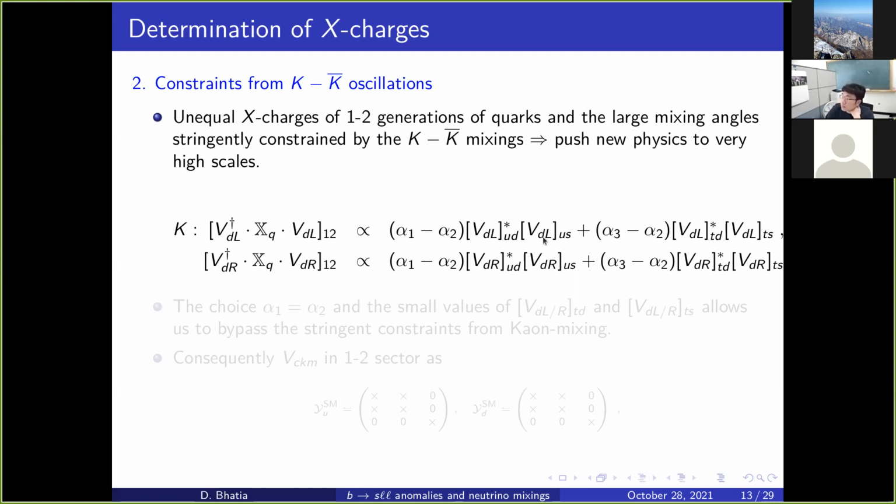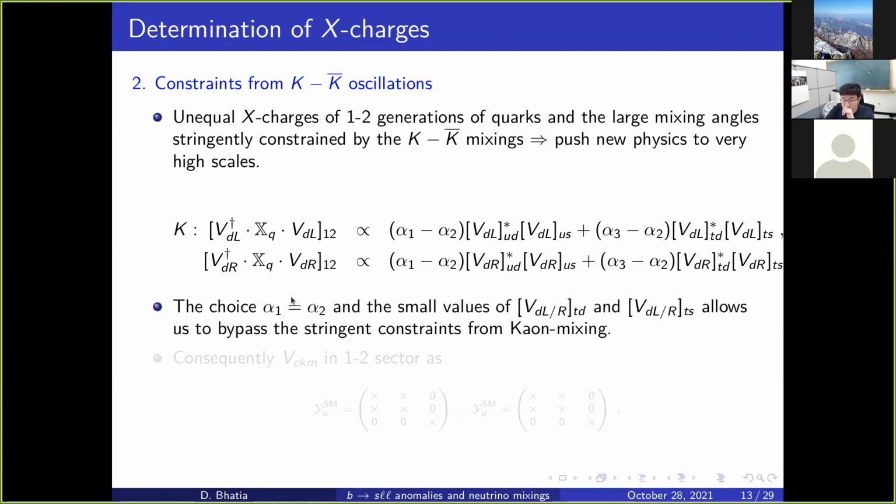All right, so we know if we follow this minimal flavor violating kind of a structure where these mixing angles are similar to the CKM mixing angles, we know the first two generation angles are quite large in comparison to the second-third and the first-third. So this combination is the dangerous contribution which we should remove. This could be easily done if we choose the charges of the first two generations to be the same, and only the third generation charge to be different. Which we can do.